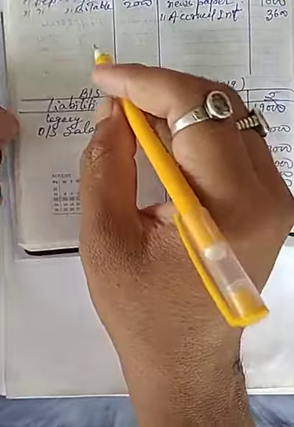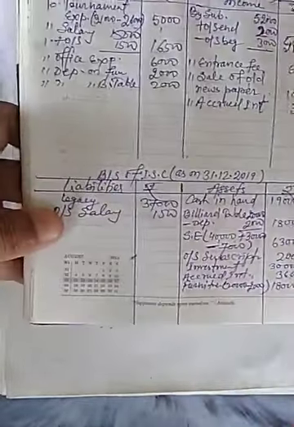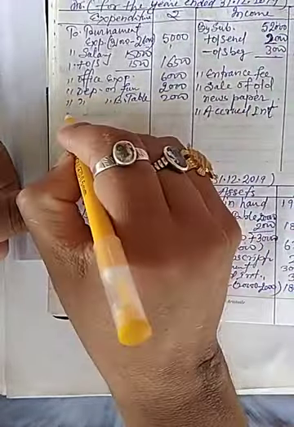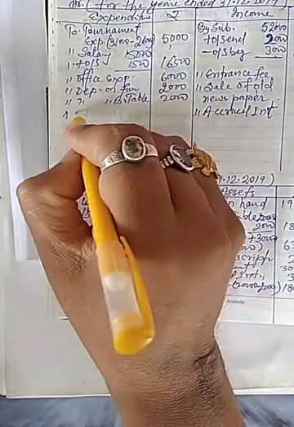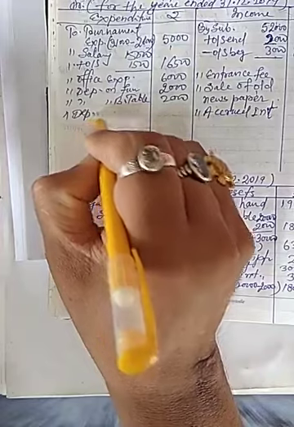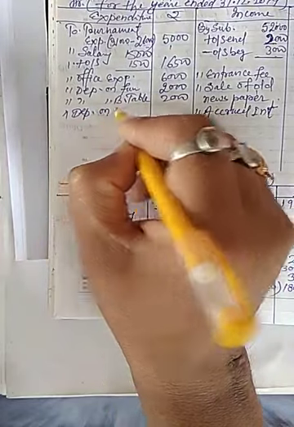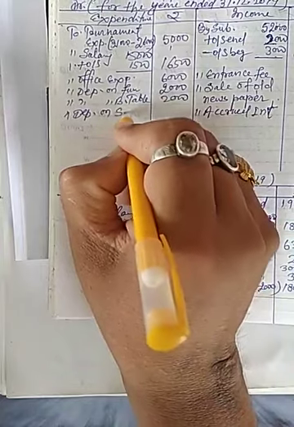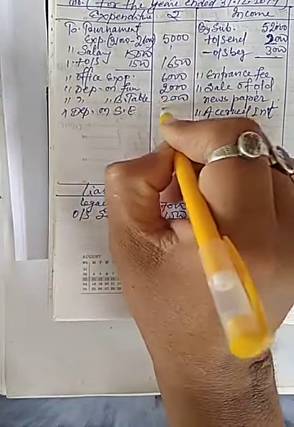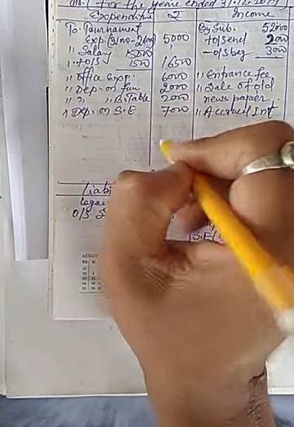So I will also write in expenditure side, depreciation on sport equipment 7,000.